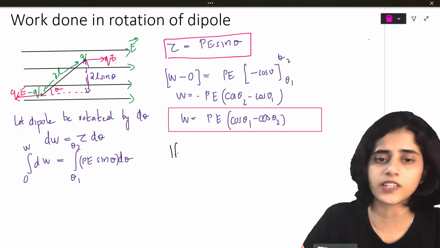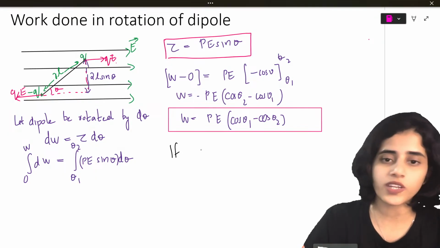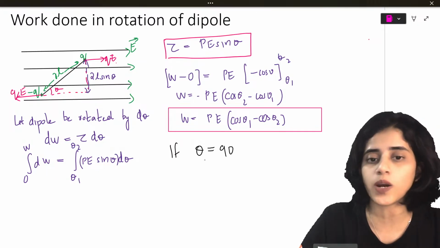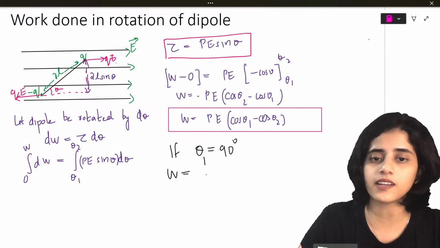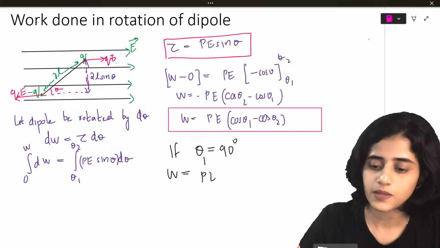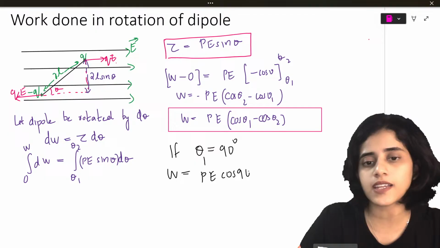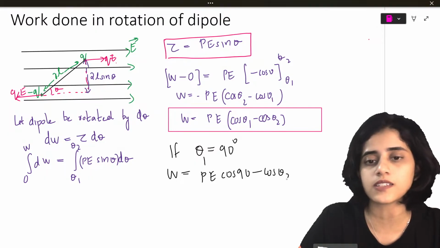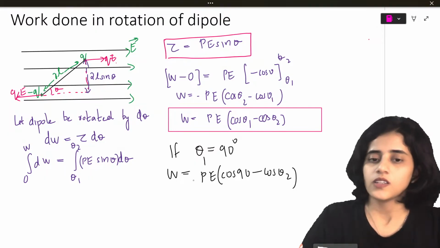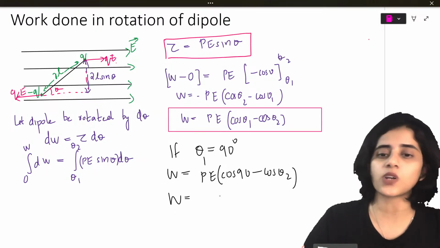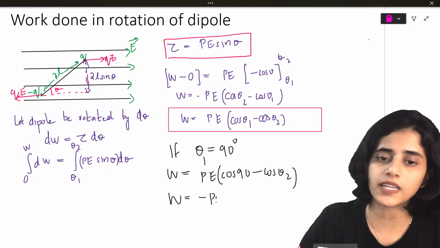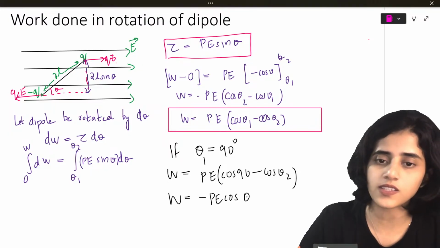Now, how do we use it for problems? So if theta 1 is 90 degrees, then what is the work done? Work done will be PE cos 90 minus cos theta 2. This will be PE times minus cos theta 2, which is minus PE cos theta.